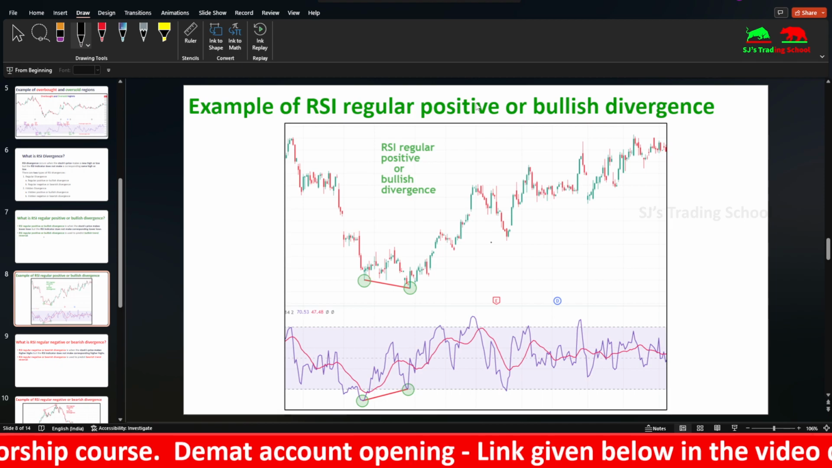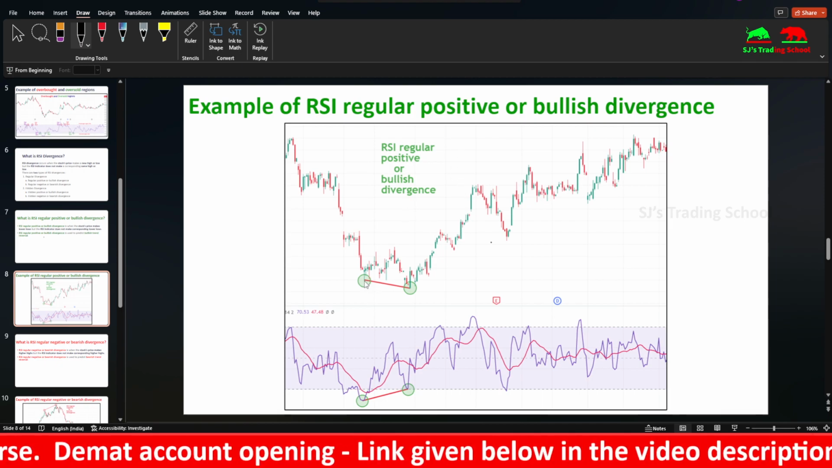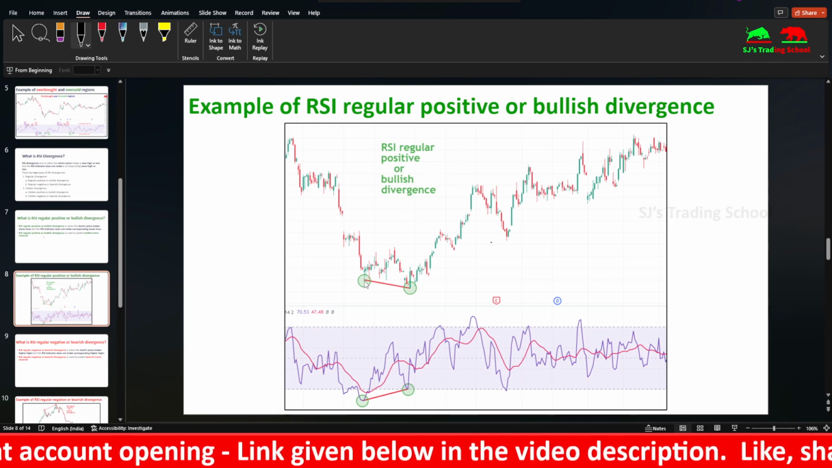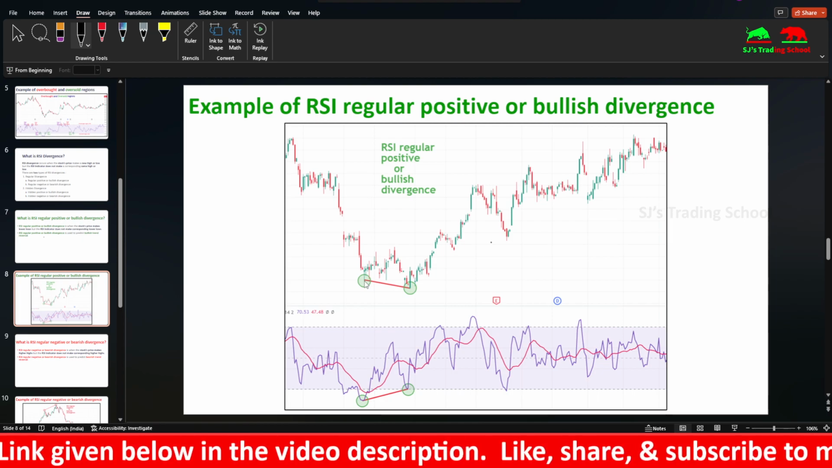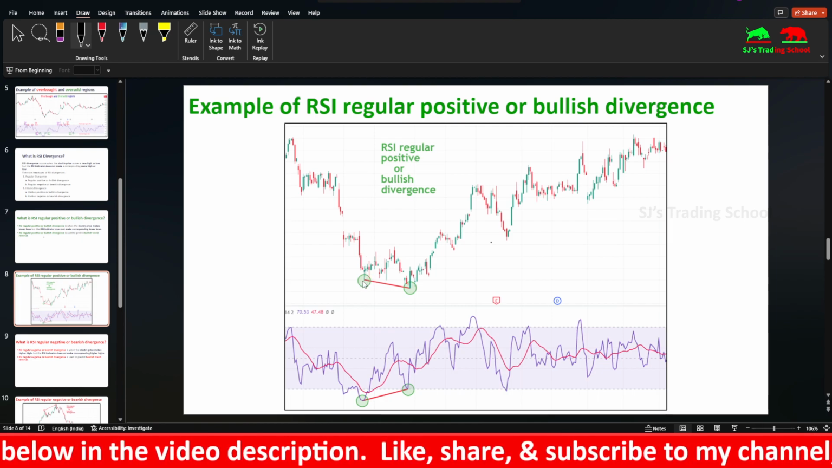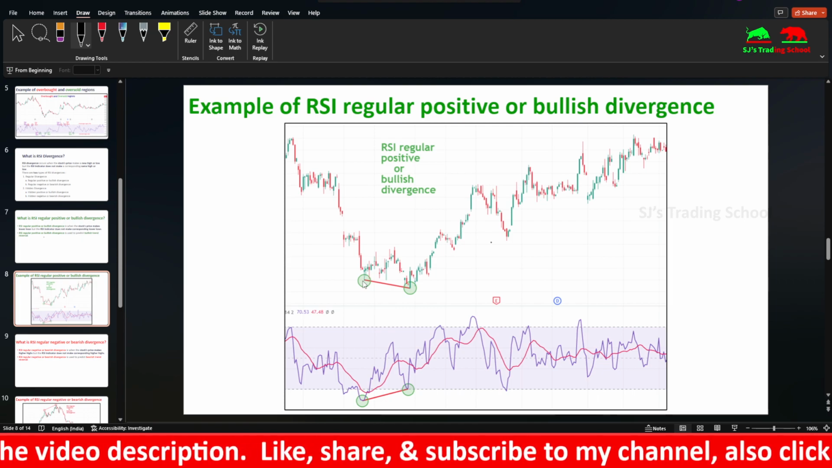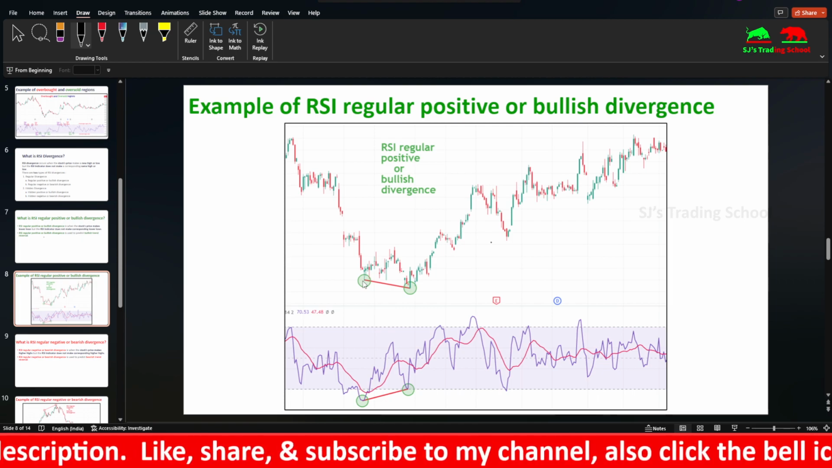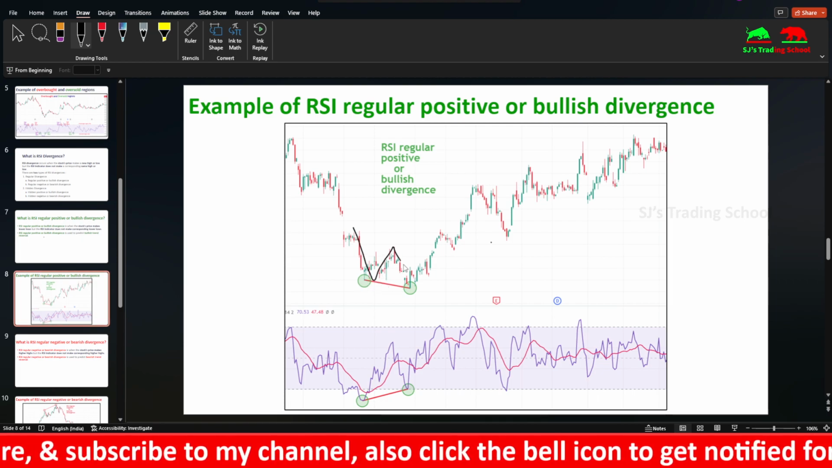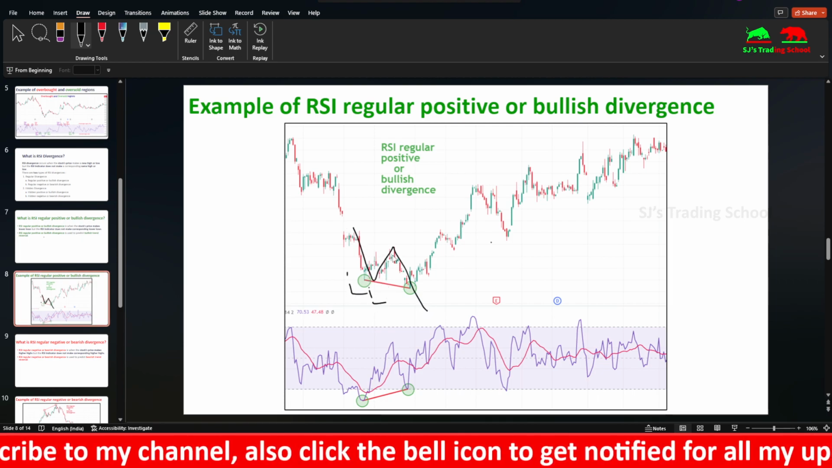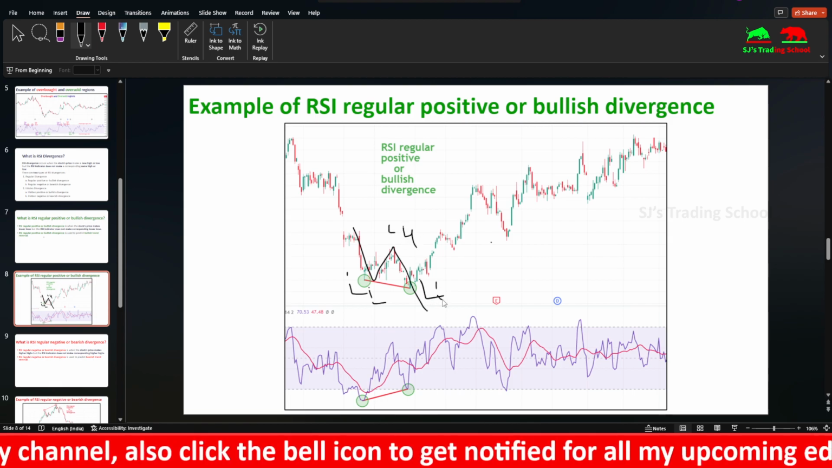You can see this is the example. Whenever you are looking for bullish divergence, you must always look at the candles' lows. You should not consider the candles' highs. So you should see the swing lows of the market. These two are swing lows. You can see it forms a lower low. This is a lower low, this is a lower high, and this is again a lower low.